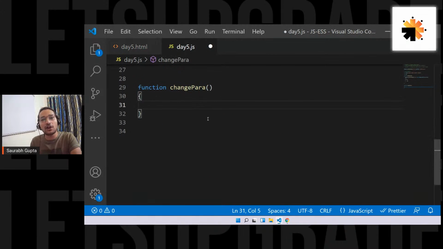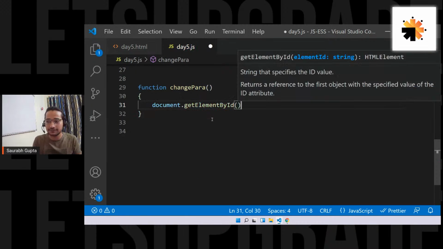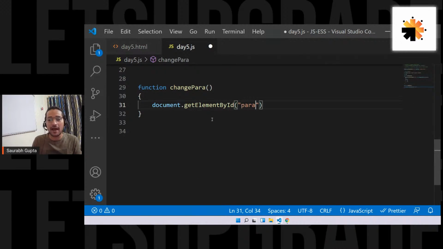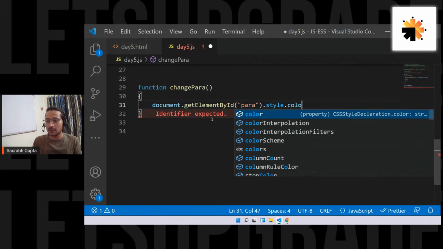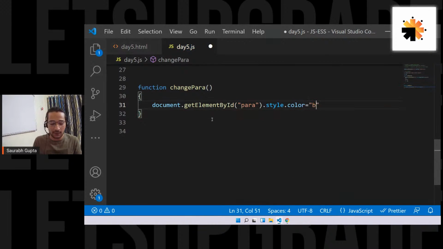So yes, I'll use document.getElementById. And the ID is what? para. And again, I want to change its CSS. So dot style dot, but I want to change only color. Color equal to, let's say, black. So first, write what you want to perform. Now decide where you want to perform this. First, I made a function, and this function does what? It selects the element with the ID para and changes its color to black. That is the functionality of this function.